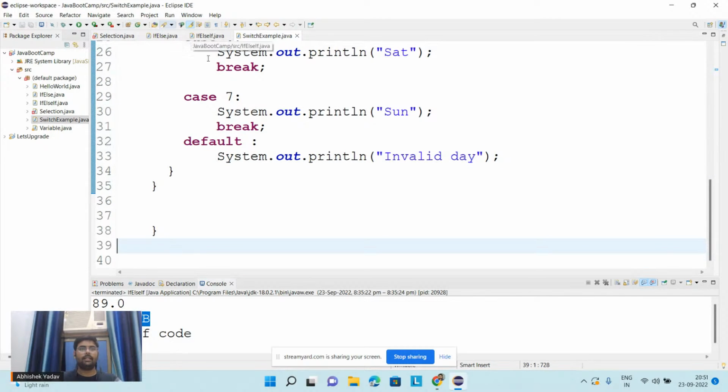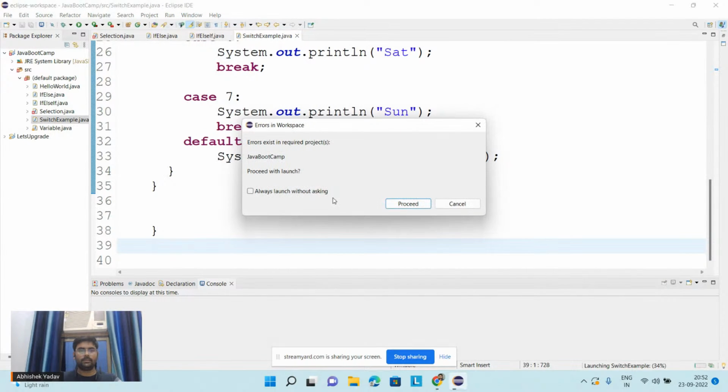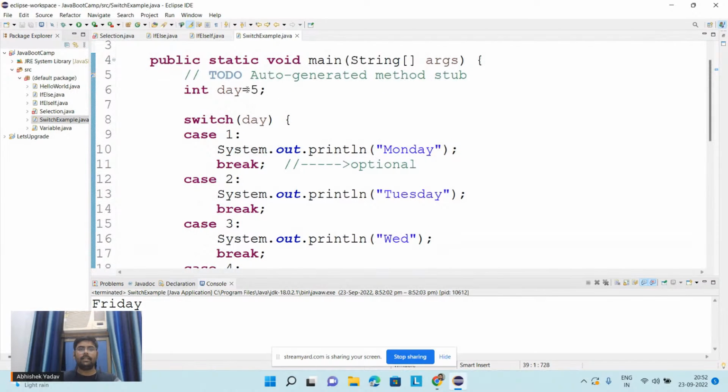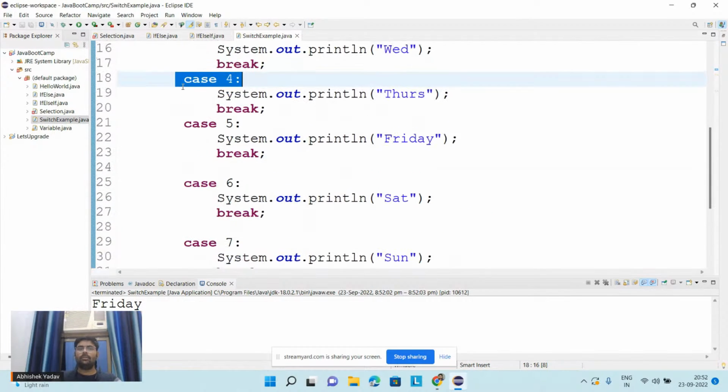Ctrl save, and let's try to run the program here. Run. So you guys are saying day is 5. First the compiler, the system will execute the switch line, and after this day. This case 1 is not executed, case 2 is not executed, case 3, case 4 will not get executed. We will come to case 5.